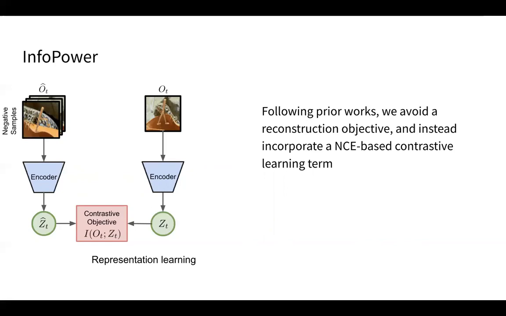This contrastive objective has the positive observation O_t at time step t and the negative samples O hat t. The negative samples correspond to observations at different time steps and observations in different batches of the buffer.